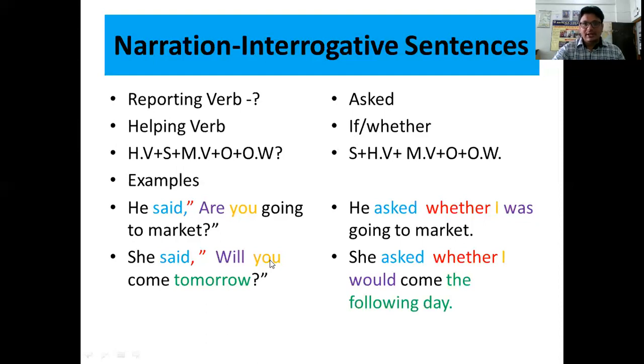"You" is a listener. The listener is not given in this sentence, so we have to suppose "me" as the listener. "Me" is an objective case; the subjective case of "me" is "I." Whether I. We have to convert will into would: whether I would come. "Tomorrow" is a point word. It will be converted into the next day, the following day, or the day after. So the answer will be: she asked whether I would come the next day.